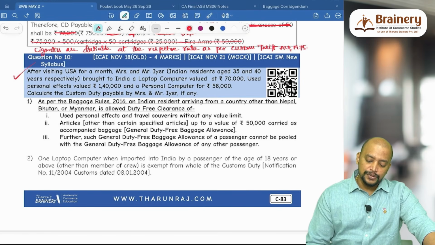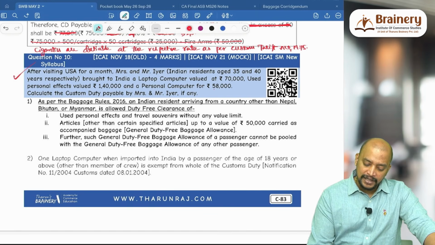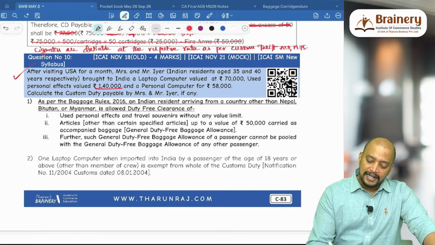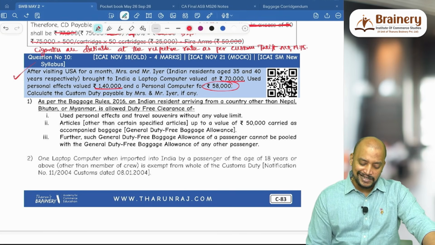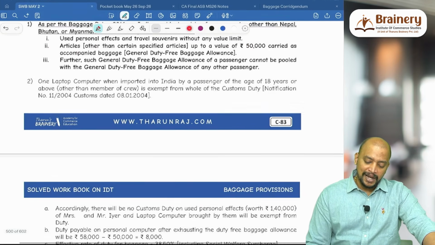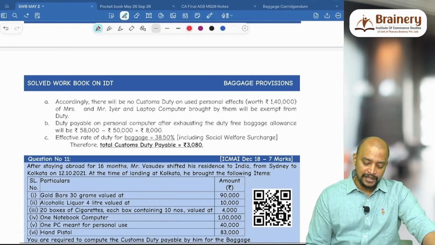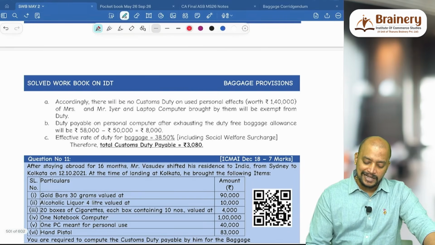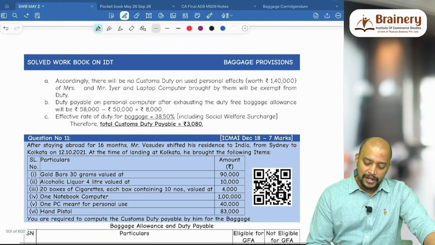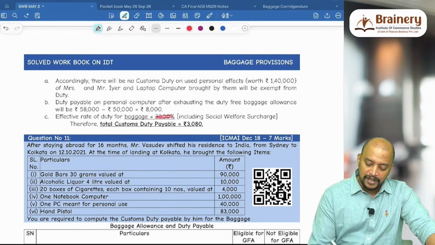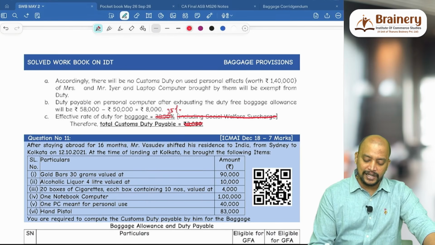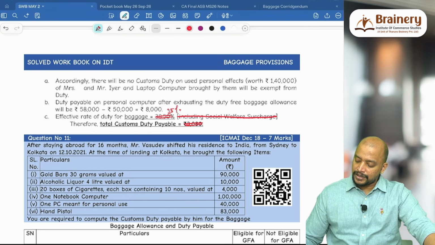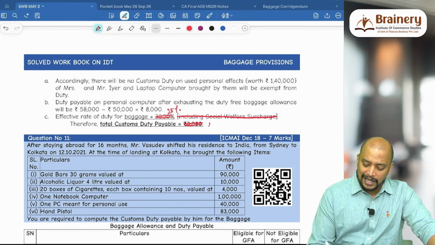So we have used personal effects exempted 1,40,000, laptop 70,000 exempted, but the personal computer is dutiable, already we discussed. So that 58,000 minus only one allowance of 50,000, that will be 8,000. On that 8,000, baggage duty will be 35%. This including social welfare surcharge is not there. So 8,000 into 35%, 2,800.